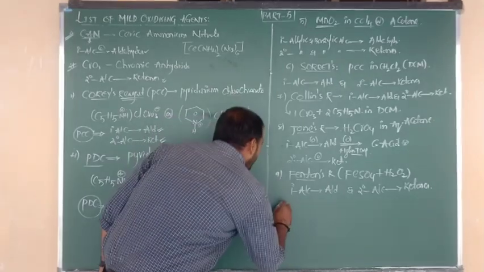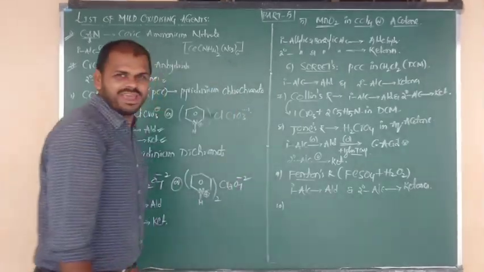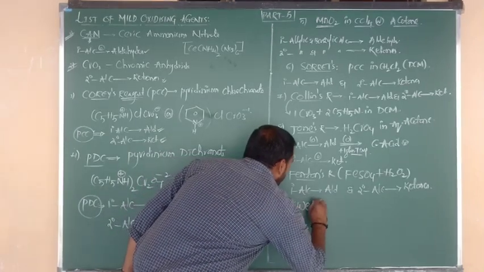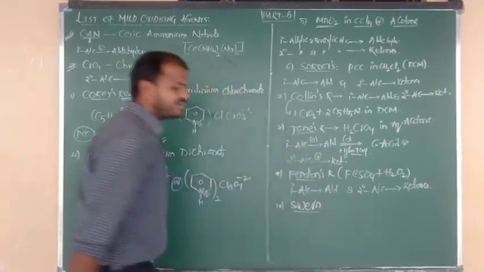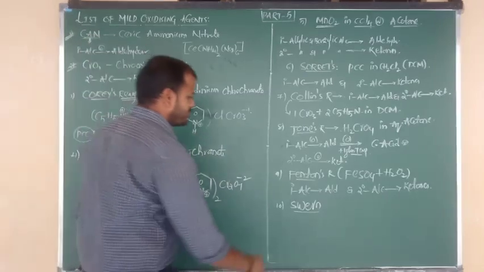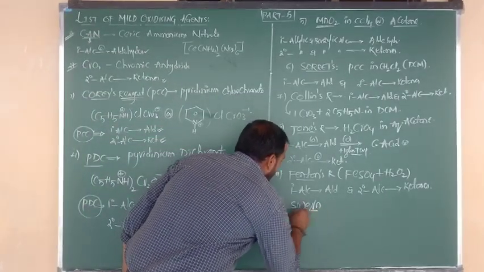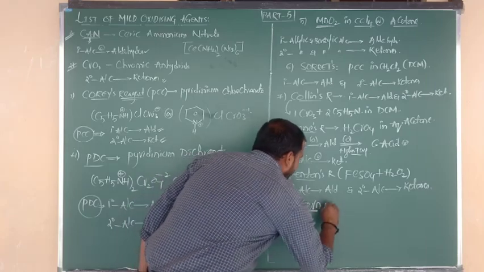Okay, good. Next reagent I am going to tell you is Swern reagent. What is meant by Swern reagent?